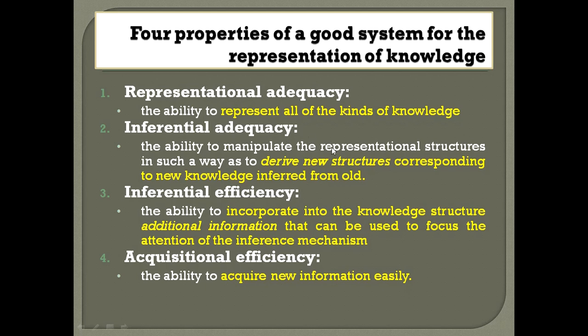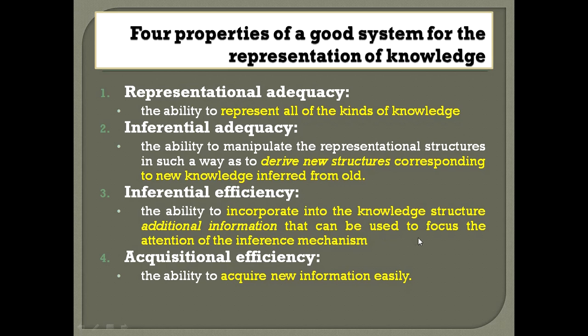Another property is inferential adequacy. Here we check whether the program has the ability to manipulate the representation in an easier way, whether it is able to derive new structures, new knowledge from the old structure. That we should ensure. The next one is inferential efficiency. Here we make the program derive new knowledge, and we focus on the inference mechanism.